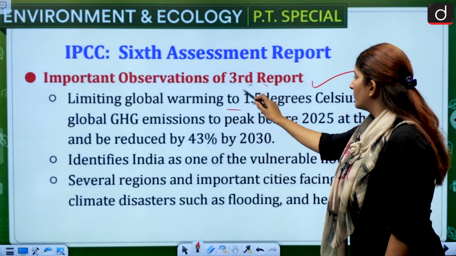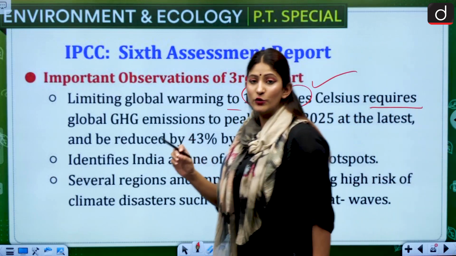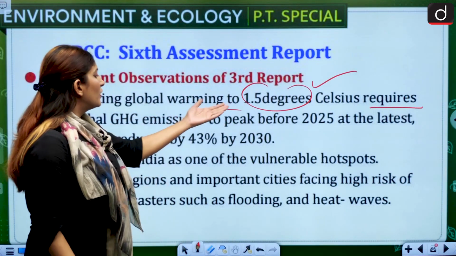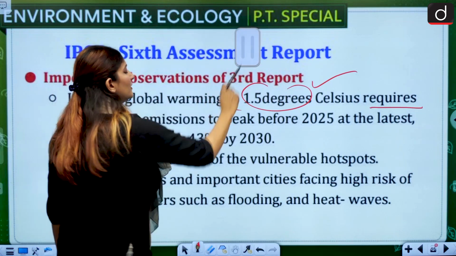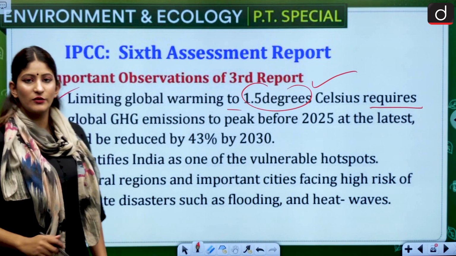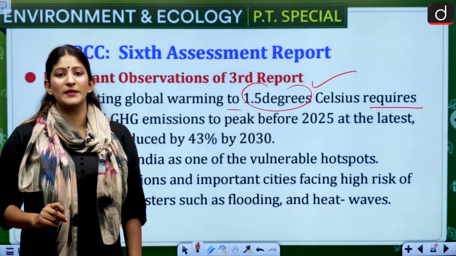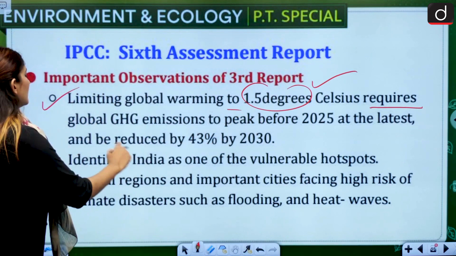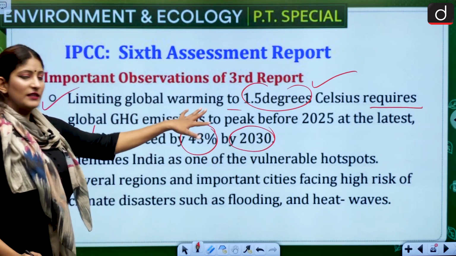Limiting global warming to 1.5 degrees Celsius requires global greenhouse gas emissions to peak. Peak means to reach a threshold before 2025, and then we try to bring it down. At the latest, that means 2025. If it is asked in your prelims examination what peak is needed according to the IPCC third report, the latest one is 2025. And emissions need to be reduced by 43% by the year 2030. So these facts are important.